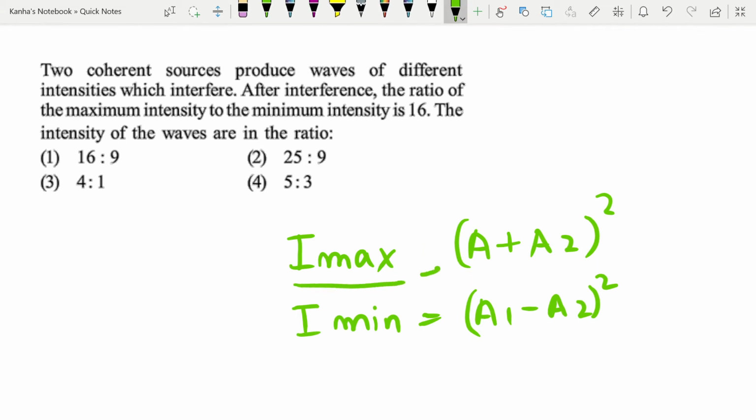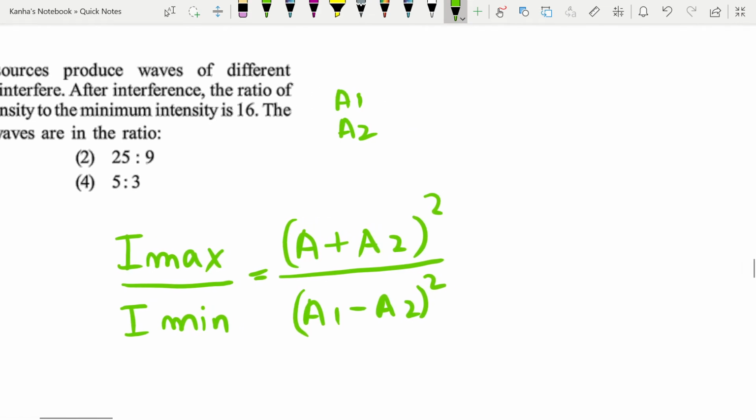Now I can easily write this down: if I divide these two, I get Imax by Imin is equal to ((A1 plus A2) by (A1 minus A2)) whole square, where there were two waves that were interfering. The first one had an amplitude A1, the second one had an amplitude A2. So this is the condition of maximum intensity and minimum intensity.